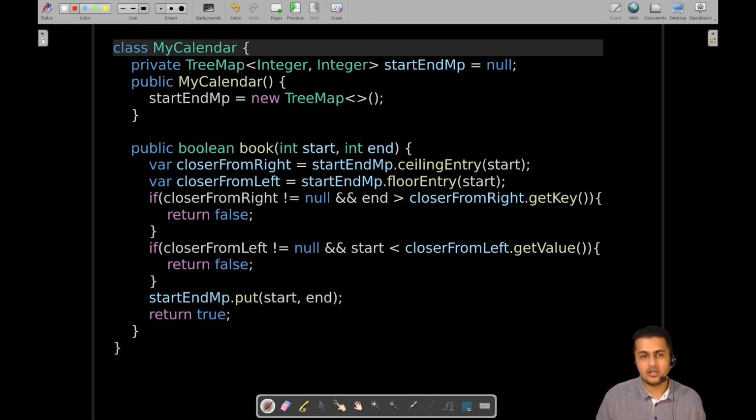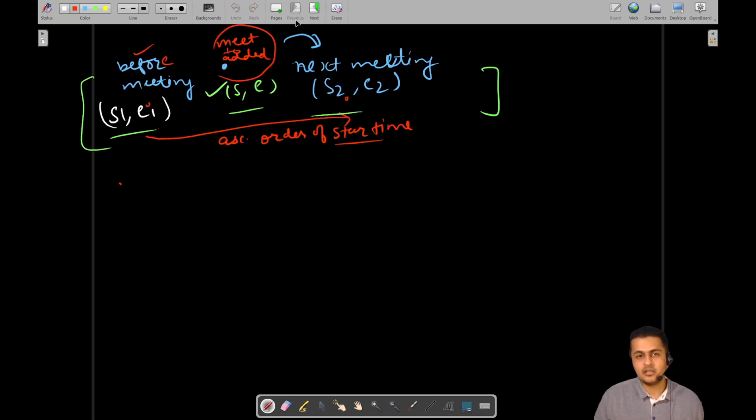I have given names so that you can understand right away after seeing the implementation. This is the closer from right, and this one meeting I am calling closer from left.